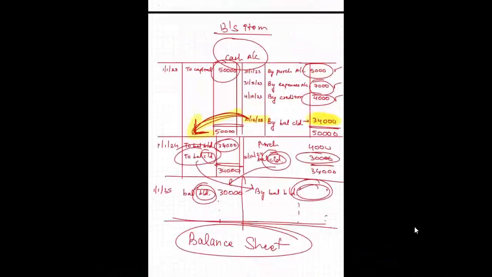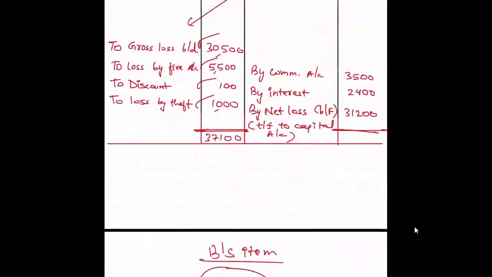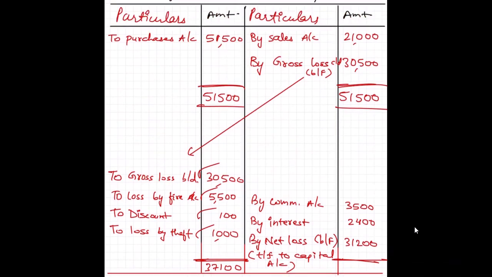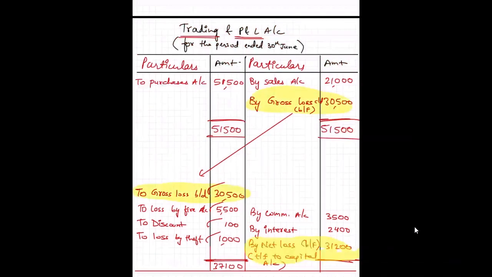What I hear from students is, I have just done a question right now, and students are not comfortable when I write the gross loss figure, do the gross loss brought down on the P&L, and do the net loss at the bottom.